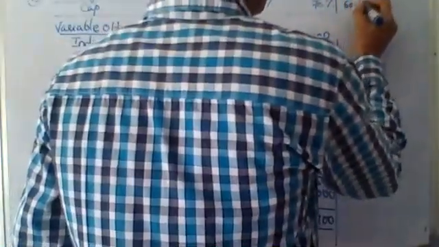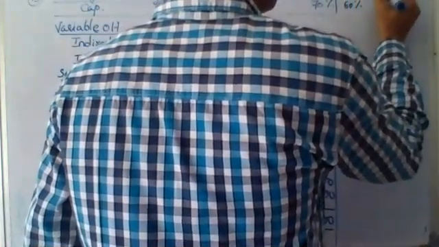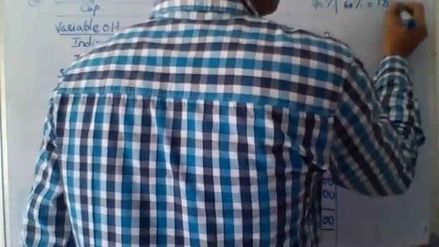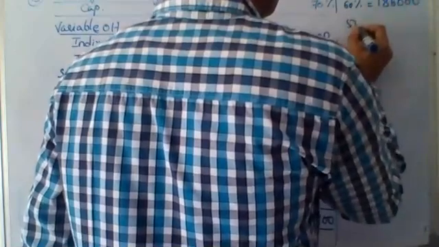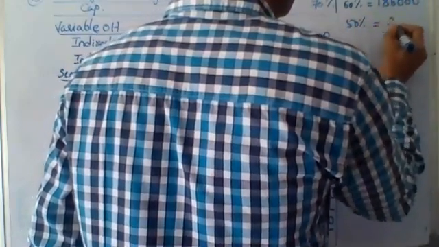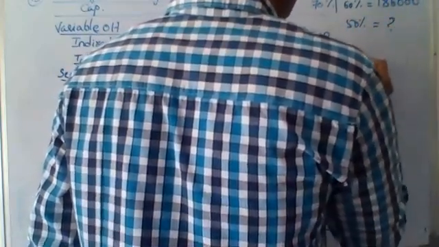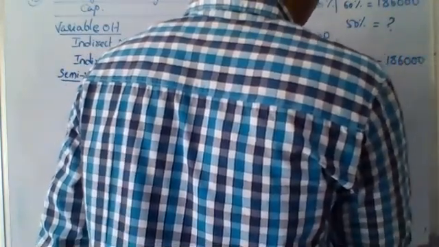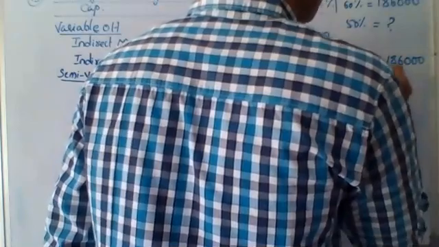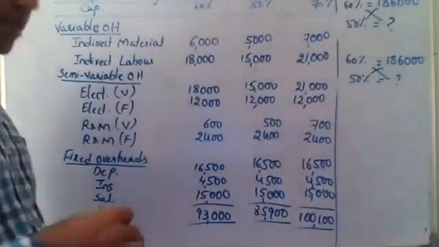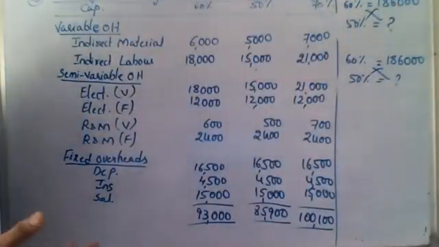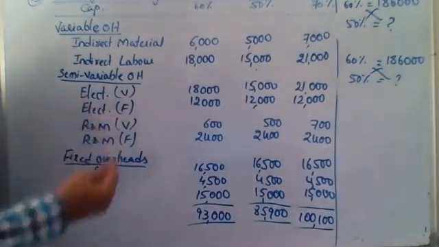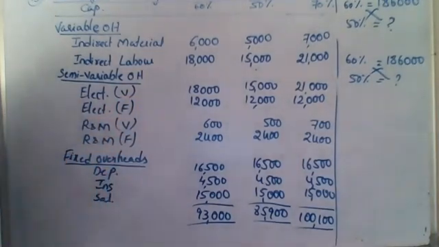For 60% capacity, if it is 1,86,000 labor hours, for 50% capacity, how much should it be? You can get direct labor hours like this. Once you have the direct labor hours, you can definitely find out the overhead recovery rate per labor hour also.